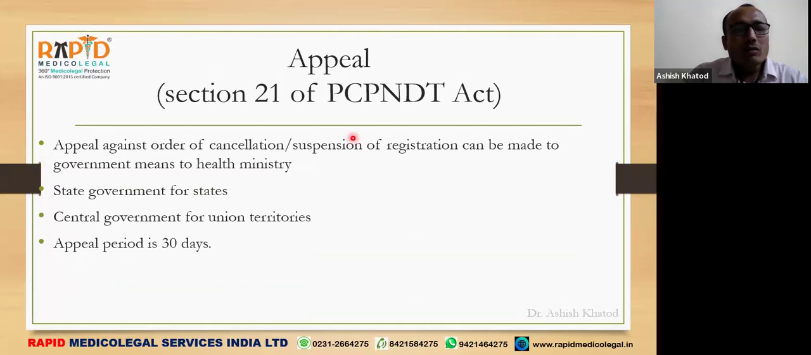Again, what can we do? We can appeal against this order under this section. An appeal against this order of cancellation or suspension of registration can be made to the government, means to the health ministry, and related to state governments if that center is situated in a state, and to the central government if that center is situated in the union territories. And the appeal period is 30 days. It means we have to file the appeal within 30 days.